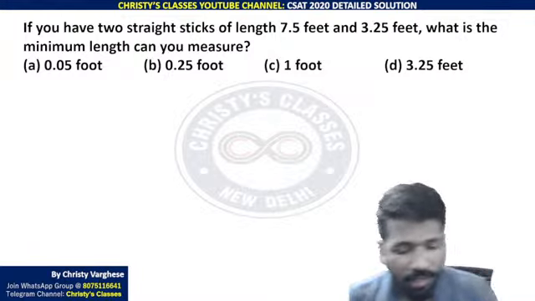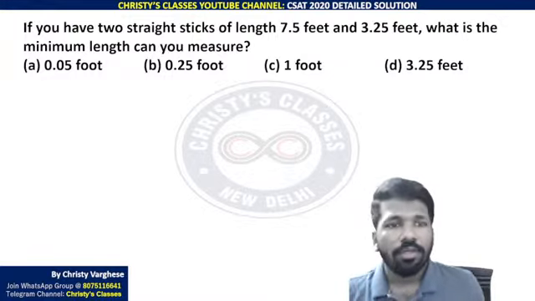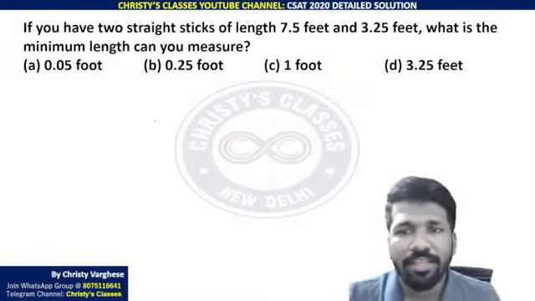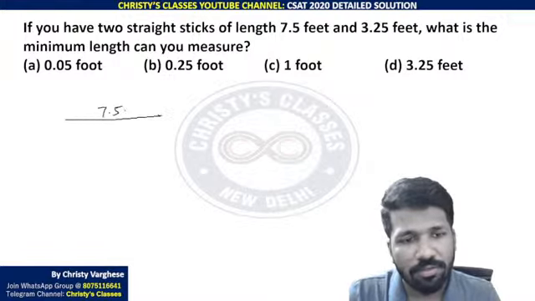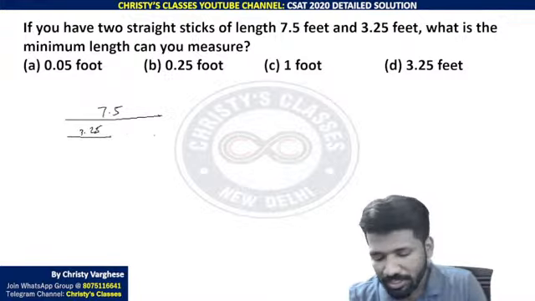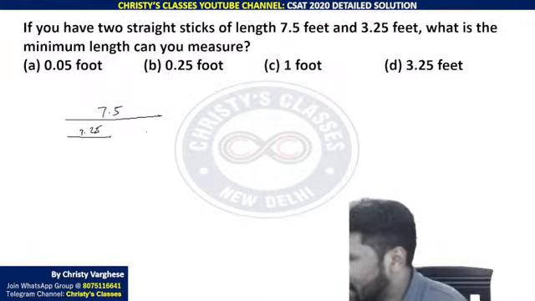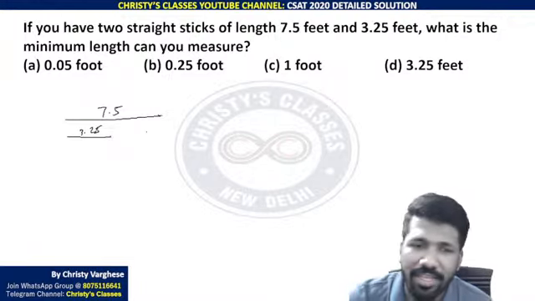Okay, listen very carefully. If you have two straight sticks, one of length 7.5 feet and another of 3.25 feet, what is the minimum length you can measure? This is actually a little tricky to understand the logic. Just simply, I will tell you how to do it.